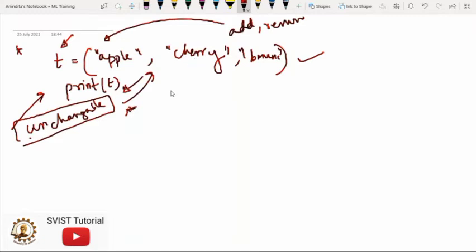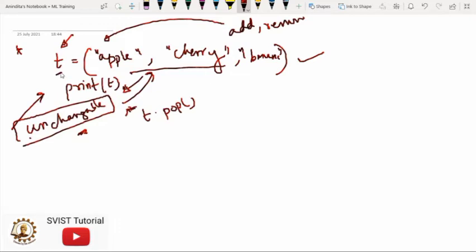But here, since tuples are unchangeable, I cannot use pop for removing items. So once it is created, it is fixed. So this difference you have to identify. But what is the advantage?